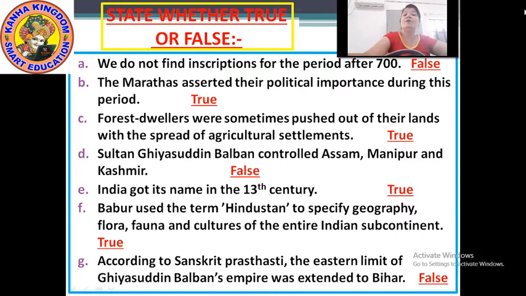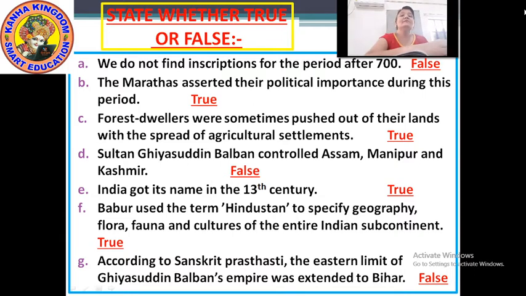Next, according to Sanskrit Prasasti, the eastern limit of Ghiyasuddin Balban's empire was extended to Bihar. False. It was extended to Bengal. Okay, so that's false.